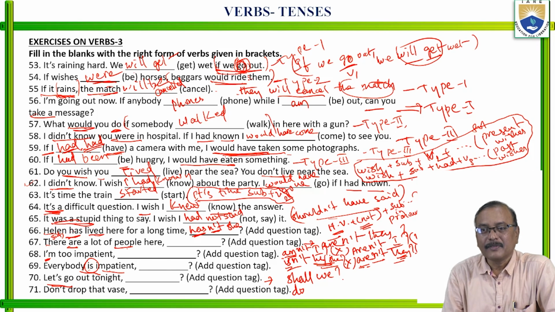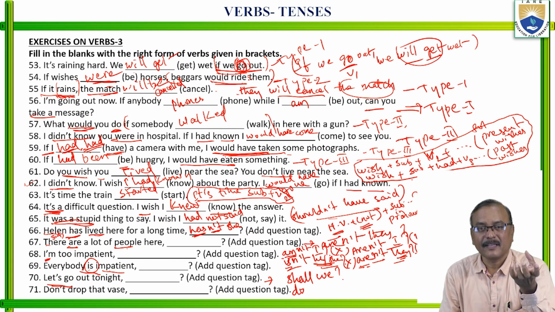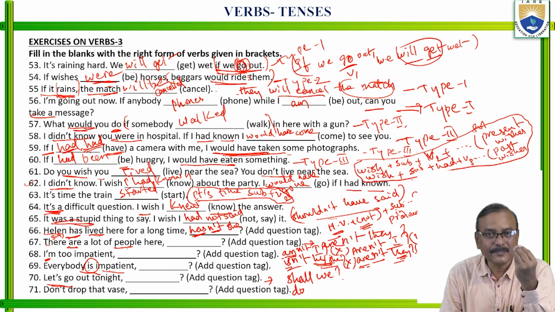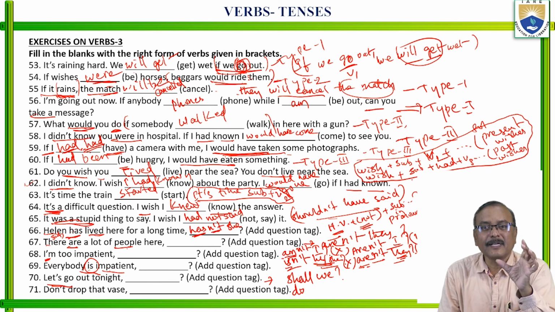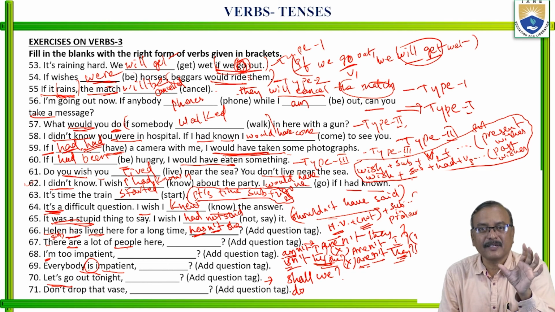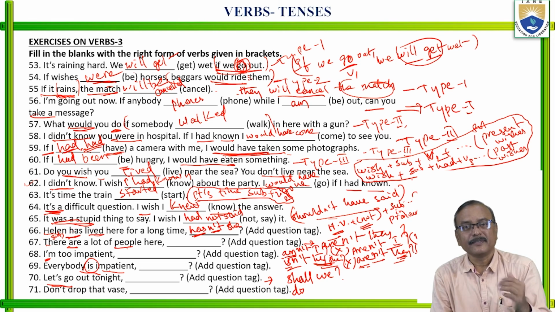What is the subject here? Don't drop the vase. Whom are you addressing? The second person. The actual sentence is you don't drop the vase. But when the person is in front of you, you avoid this you. Simply we say don't drop, do it, don't do it.